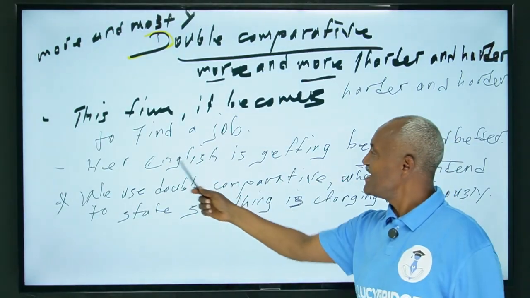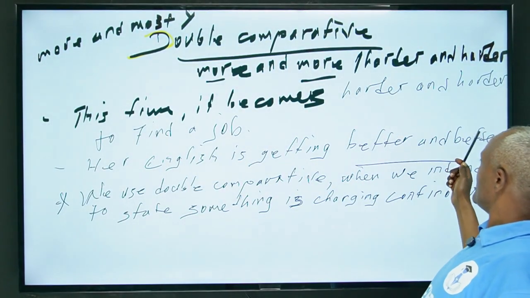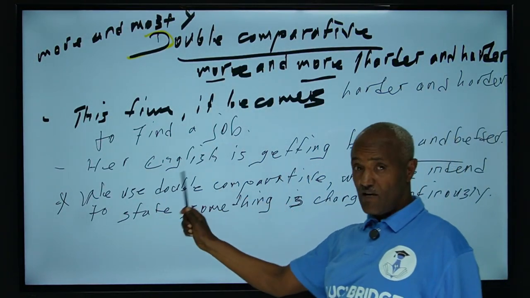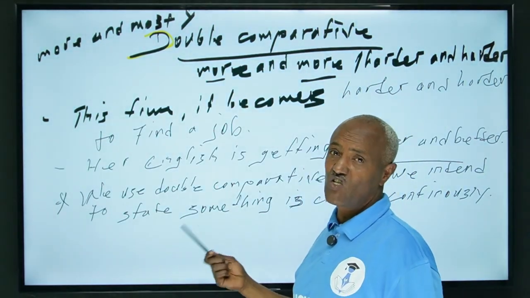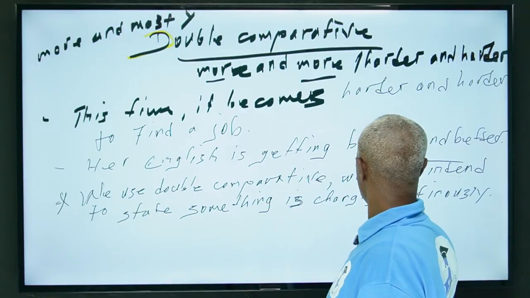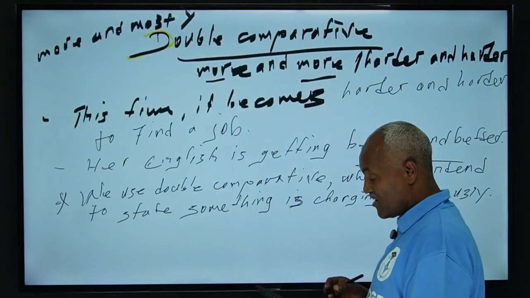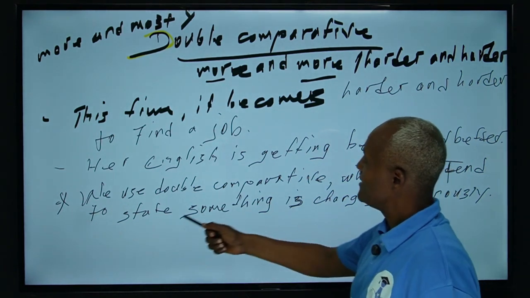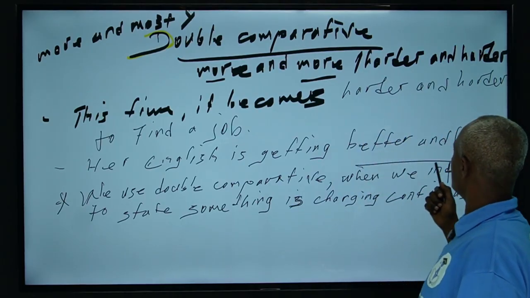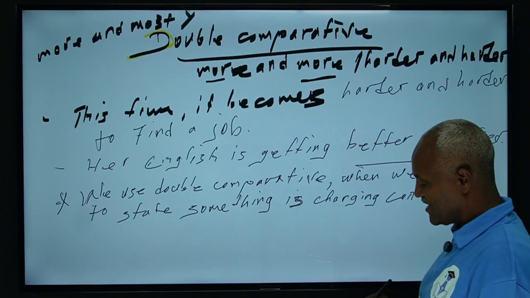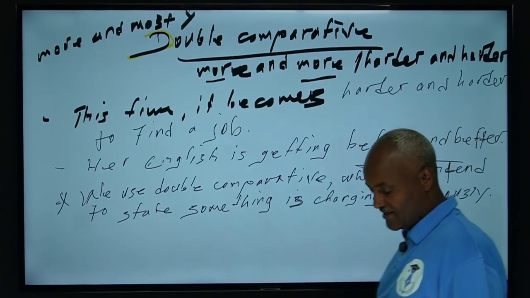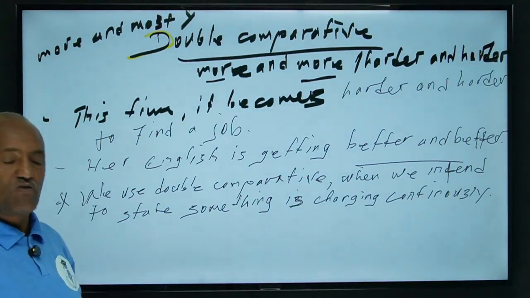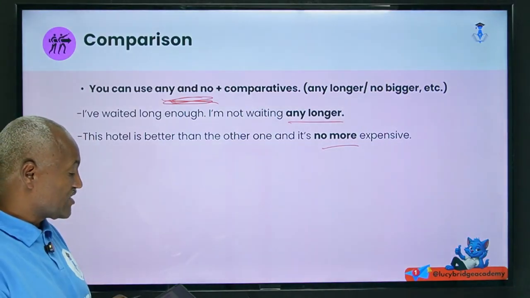Have you seen? Or her English is getting better and better. That means we can say, have you seen? Double comparative. The important point is the intention. When do we use this pattern, this double comparative? We use double comparative when we intend to state something is changing continuously. Don't forget this one. It's here, better and better. Therefore, don't forget, unfortunately, in the note this is missed, and then you can take this, it can make it very clear for you. This is what I need to tell you, yes?